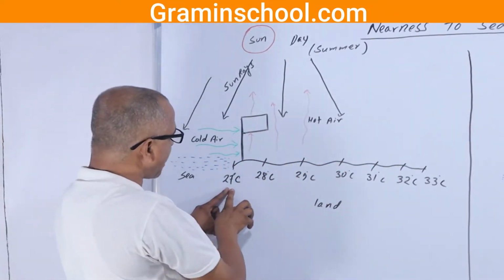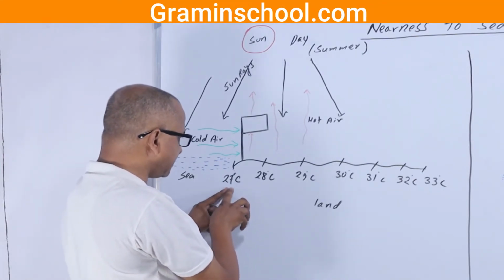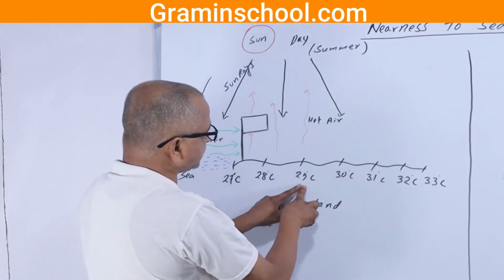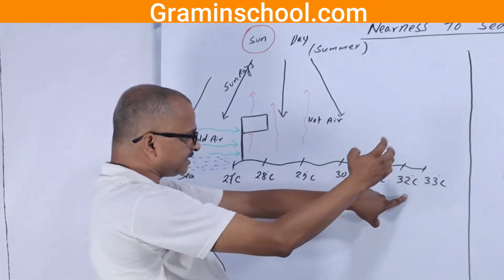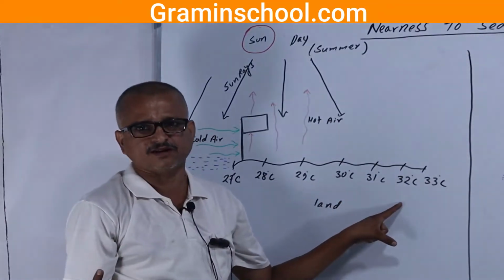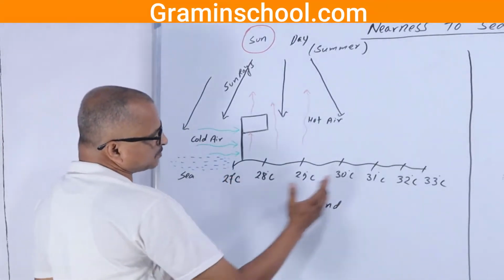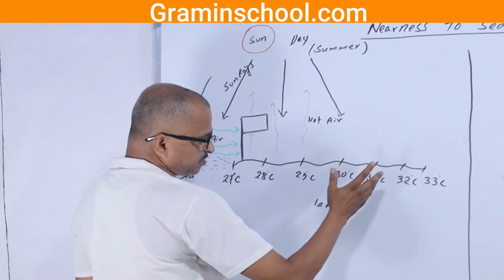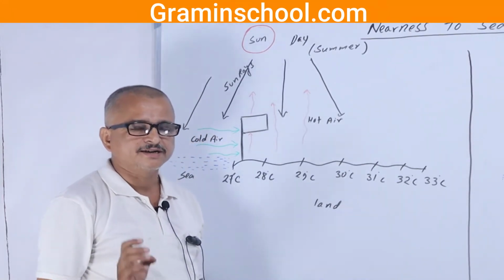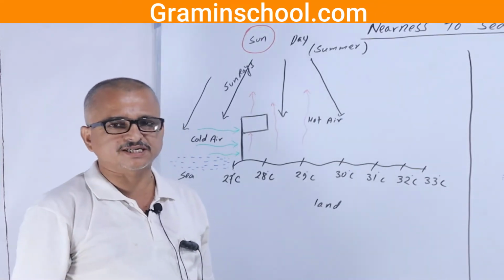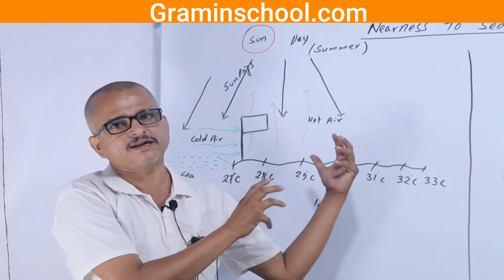As we move far from sea level, the temperature automatically increases: 28, 29, 30, 31, 32, 33. This contour line shows the increase of temperature by 1 degree Celsius only. These are the contour lines which show you the average temperature of the place. So as we go inland, the temperature rises. Think about Nepalganj during the daytime in the summer season, because it is inland. See, where is the sea and where is Nepalganj?